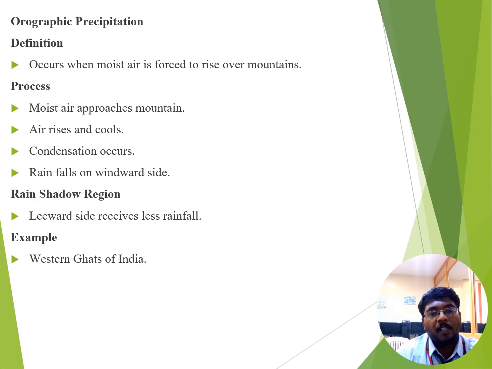There are 4 different processes to be followed. First of all, moist air approaches the mountain. After that, the moist air rises and the cooling process takes place. After the cooling process, condensation will occur. After the condensation occurs, rainfall happens only on the windward side. The best example of this precipitation is that it occurs only in the western part of India.